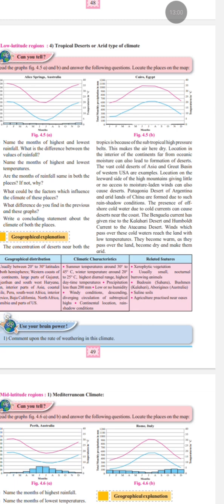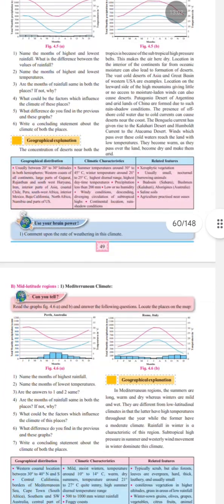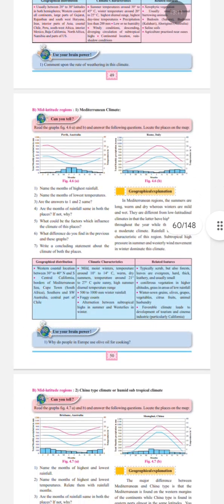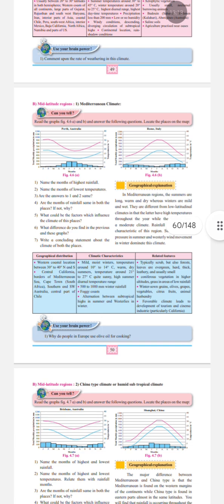We have followed the textbook pattern only, and in part 3 we will be starting with the mid latitude regions. Mediterranean climate, and second, China type climate or humid subtropical climate, we will be discussing in part 3.